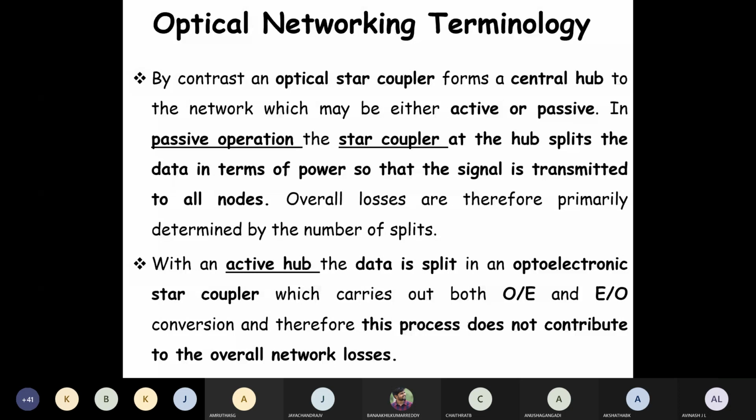Next, in the B diagram, I can see the fiber cross connections. In the fiber cross connection, the input signals are in 1, 2, 3, 4 order, and the output is also in order. But what exactly happens inside the box? You can see that 1 is connected to 2, 2 is connected to 4, 3 is connected to 1, and 4 is connected to 2. That is what we call the cross connection. The logical cross connections you can also see in figure number 3.